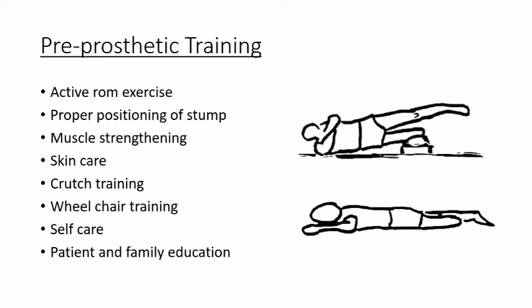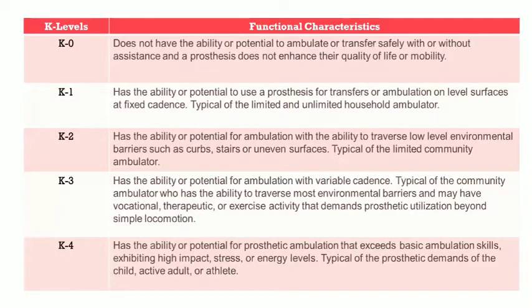Then crutch training, then wheelchair training, from bed to wheelchair, wheelchair to bed, like this. Then self care or independent care, we can say. Then patient and family education about the prosthesis and its use. We usually prescribe prosthesis on the basis of K level or the functional level. K levels are from K0 to K4. In K0, the patient doesn't have the ability or potential to ambulate with or without assistance or a prosthesis.